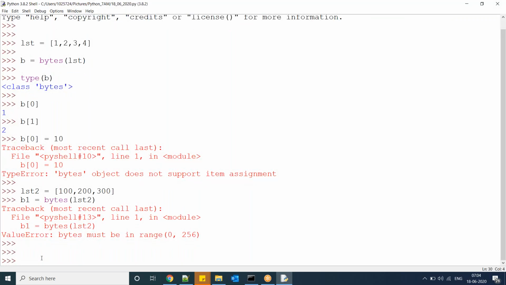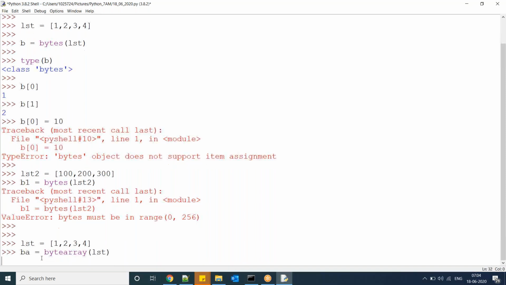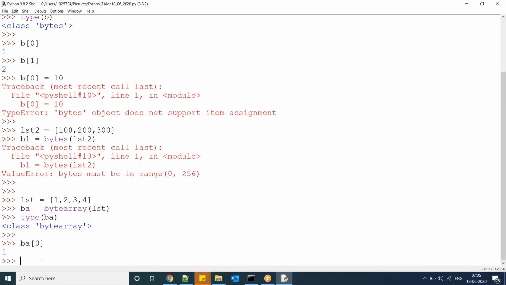Now the same thing, byte array. List equal to 1, 2, 3, 4. BA equal to bytearray of list. Now type of BA, bytearray. BA of 0, BA of 1.